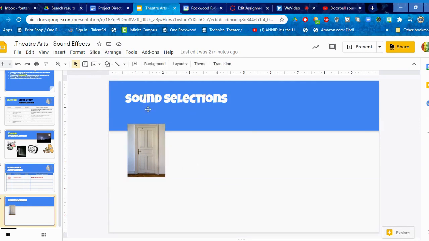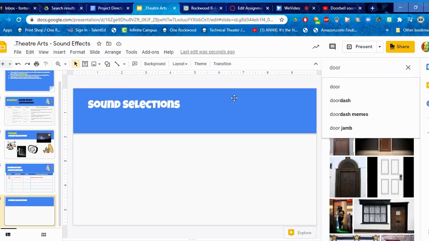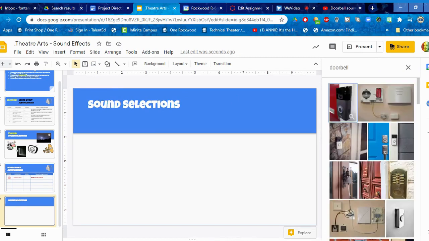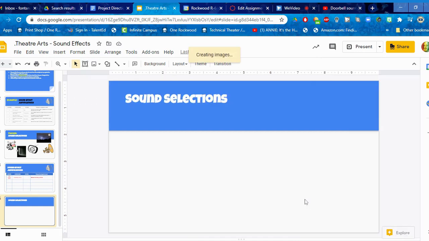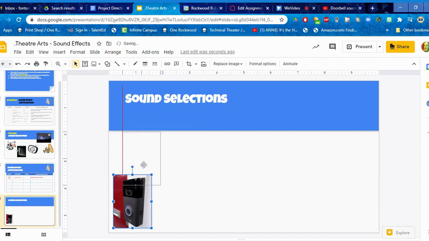So if you're looking for, let's say, a doorbell, you would go to the picture option and go to search the web and just find something that works. So if you want to find an actual doorbell, okay, maybe you want it to look like a modern doorbell. So you hit insert, and there you have a doorbell. And you can make it just a little smaller so that it doesn't fill the whole page.